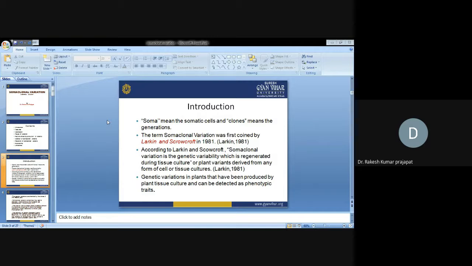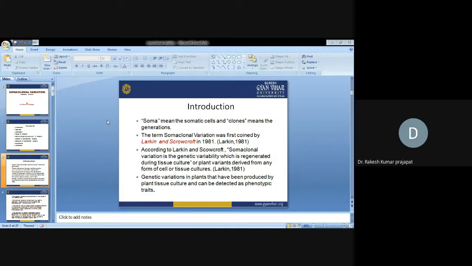There are some genetic variations in plants produced by plant tissue culture that can be detected as a phenotypic trait. Obviously, if some changes occur in the plants, they can be visualized directly or indirectly in the phenotype of the plants, the morphology.